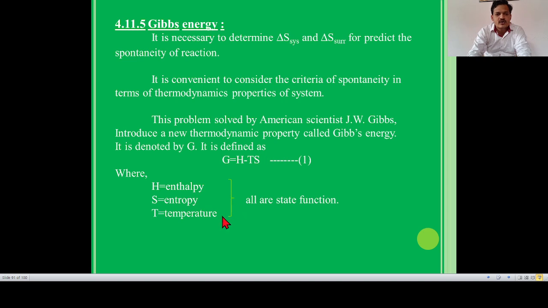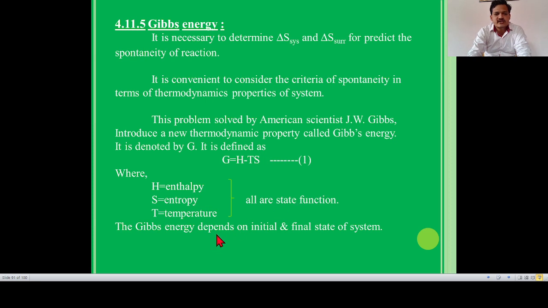We already know that enthalpy, entropy, and temperature are all state functions. Hence, Gibbs energy is also a state function. Alternatively, Gibbs energy means the maximum amount of energy available to do work. कार्य करण्यासाठी लागणारी जास्तीत जास्त ऊर्जा, त्याला आपण गिब्स एनर्जी म्हणतो.